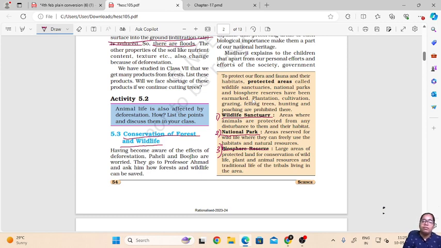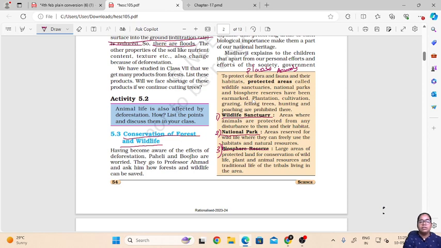To protect the flora and fauna, flora means plants and fauna means animals, to protect the plants and animals of that area and their habitat, protected lands called wildlife sanctuaries, national parks, and biosphere reserves have been earmarked.